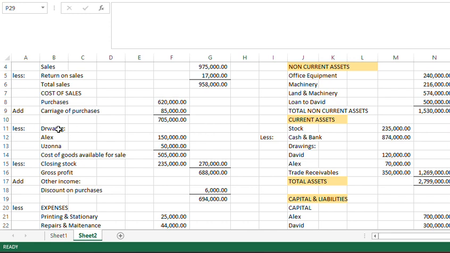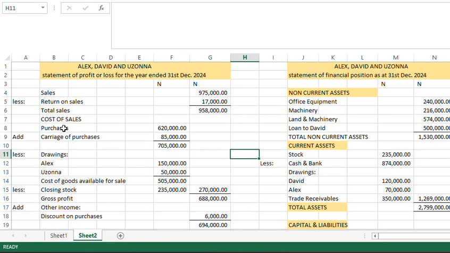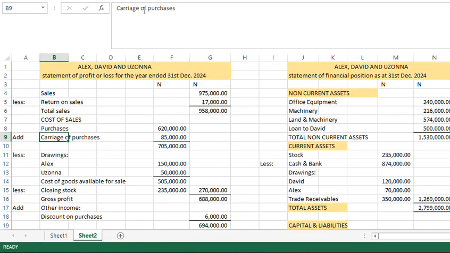You less drawings. This is also drawings. So we have here these drawings. We have here carriage on purchases.